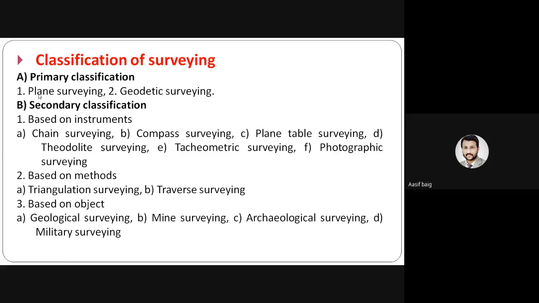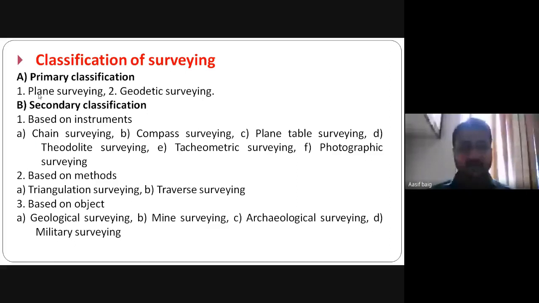Now based on the method, it is again classified into two: triangulation surveying and traversing. What is meant by triangulation and traversing, we will see in the next class. But on the basis of this method, surveying is classified. Now based on the object, surveying is classified into geological surveying, mine surveying, archaeological surveying, and military surveying.